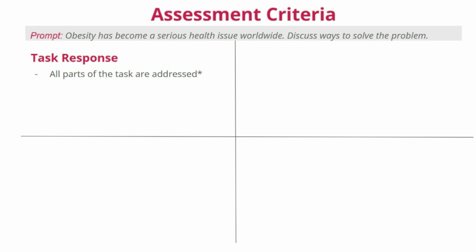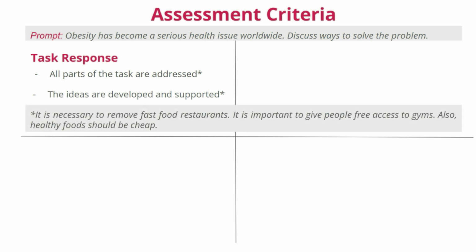Another point to remember with regards to this criterion is that you need to fully develop and support your ideas. This means that you need to explain why you think something is so and so. A common mistake that students make here is that they present ideas one after another, but they do not explain those ideas. For example, another student of mine wrote this paragraph.